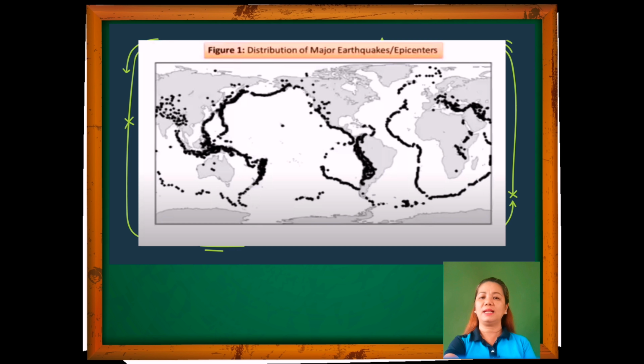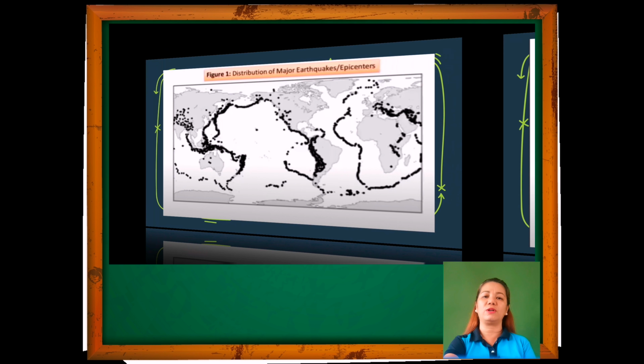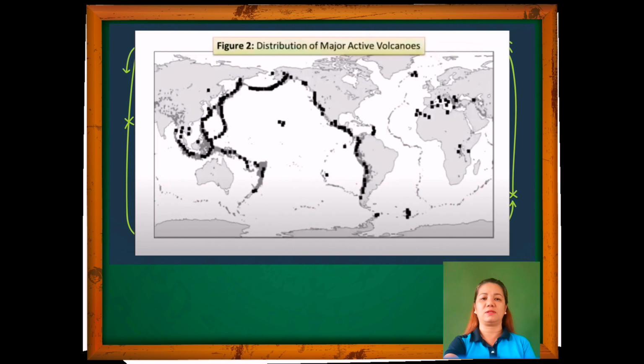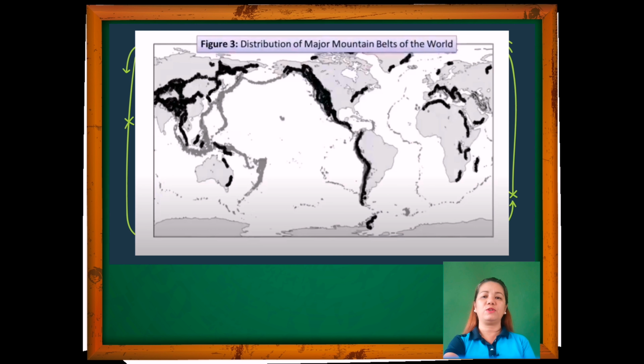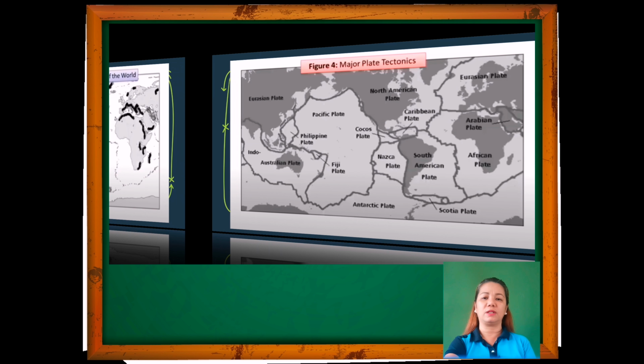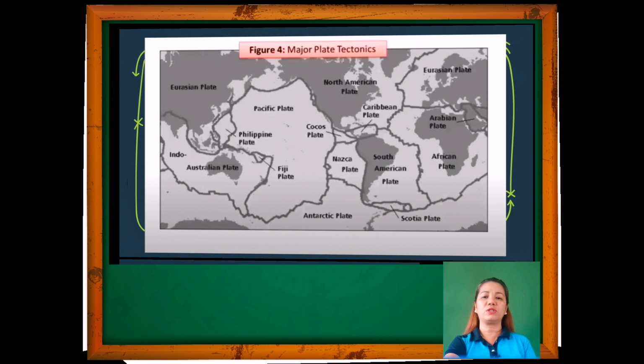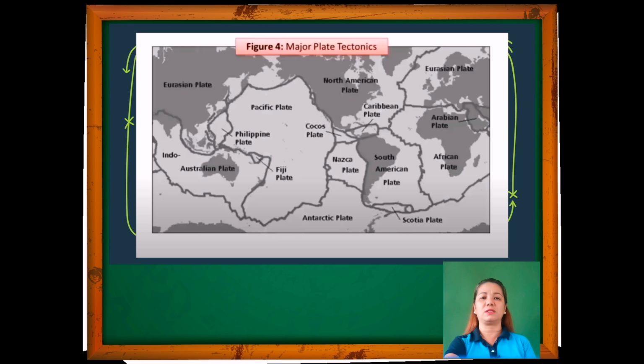What do you think our scientists use as basis in marking the plate boundaries? Let's examine the following maps. Figure 1 shows the distribution of major earthquakes or epicenters. Figure 2 shows the distribution of major active volcanoes. Figure 3 shows the distribution of major mountain belts of the world. And Figure 4 shows the major plate tectonics.